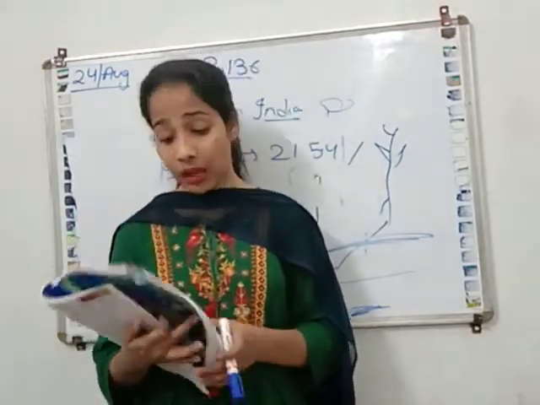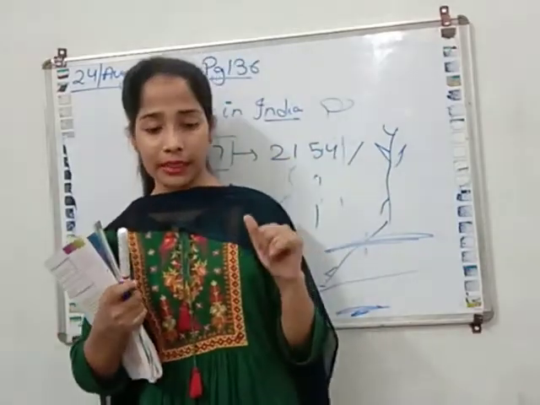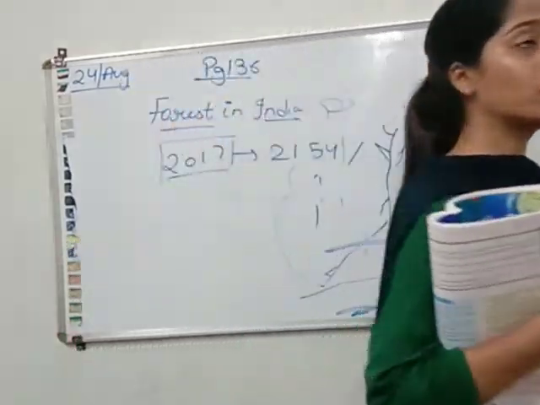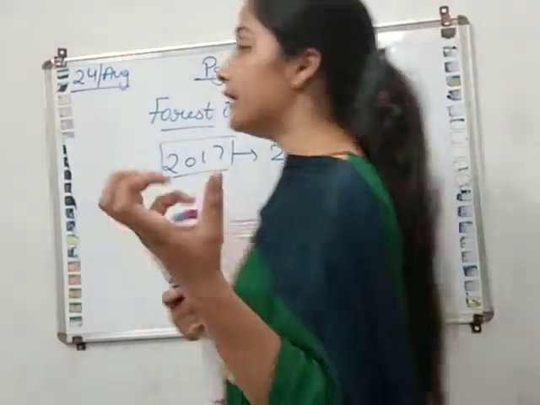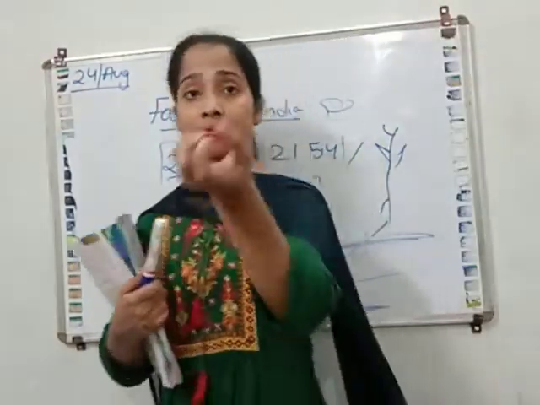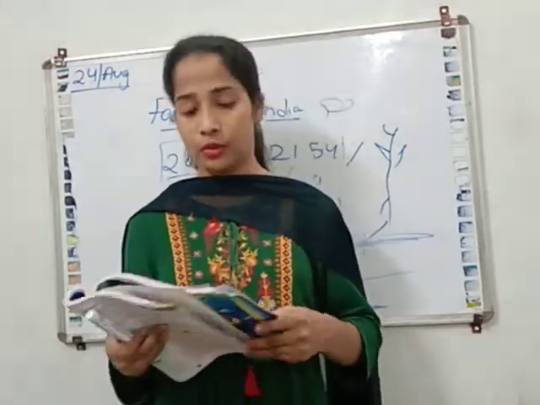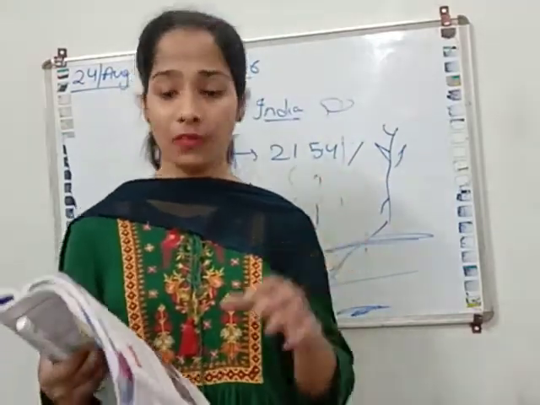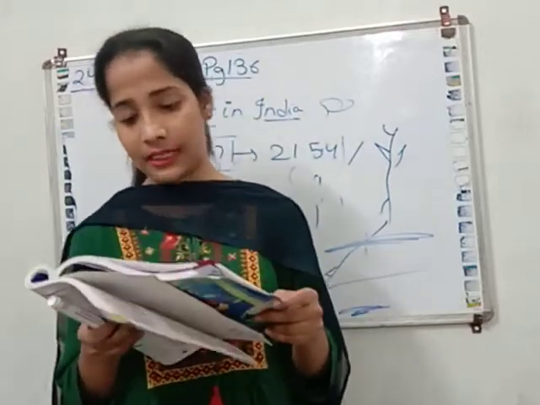So, this system is not only taken in India, but is also taken at a higher level, at the international level. So they are protecting the endangered animals. Endangered animal means the count is very less. The count is very less. So they are protecting our flora and fauna, the plants and the animals.